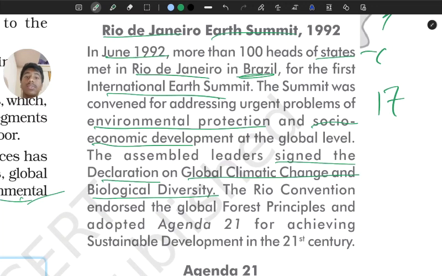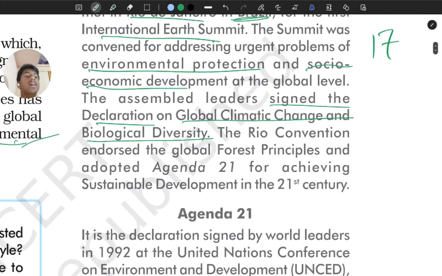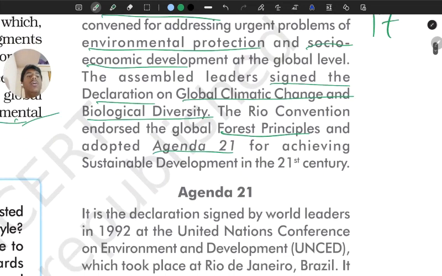And the next Rio convention endorsed the global forest principles, right? They adopted this forest principle to conserve forests, conserve biodiversity, and adopted Agenda 21, for achieving sustainable development in the 21st century, which we are in right now.